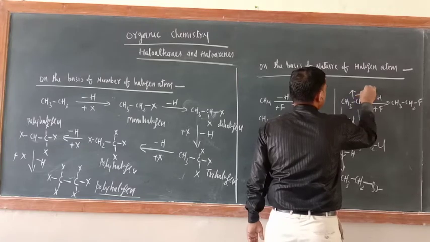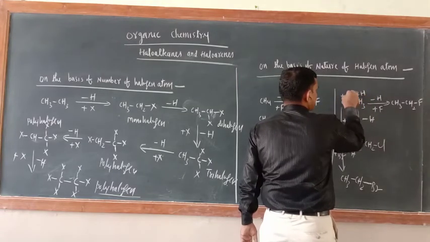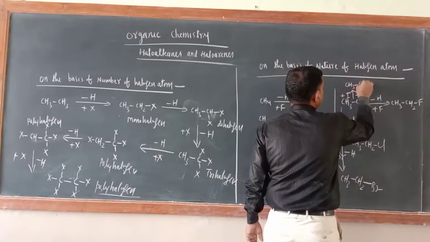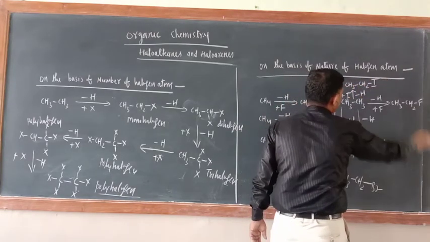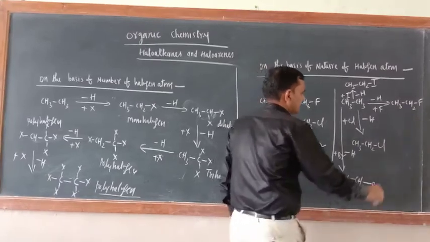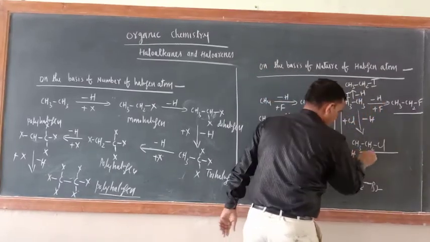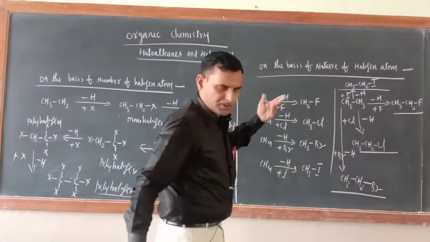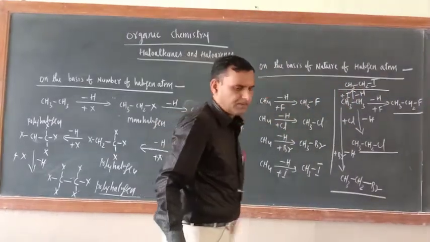Further minus H plus I, so CH3, CH2 and I. Correct or not? This one fluoro, chloro, bromo and iodo. So this is on the basis of nature of halogen atom.